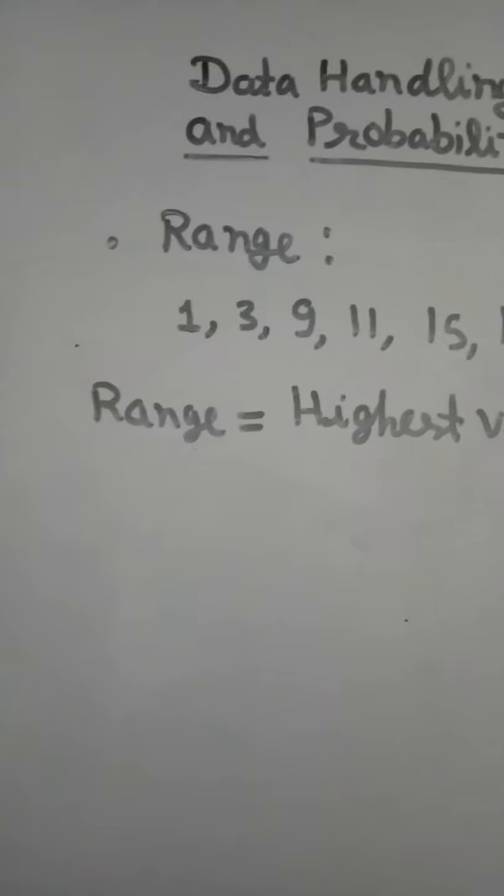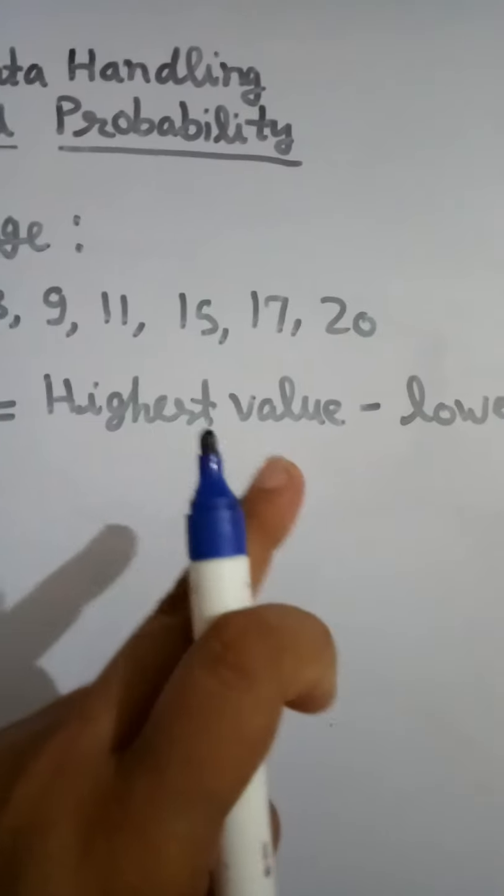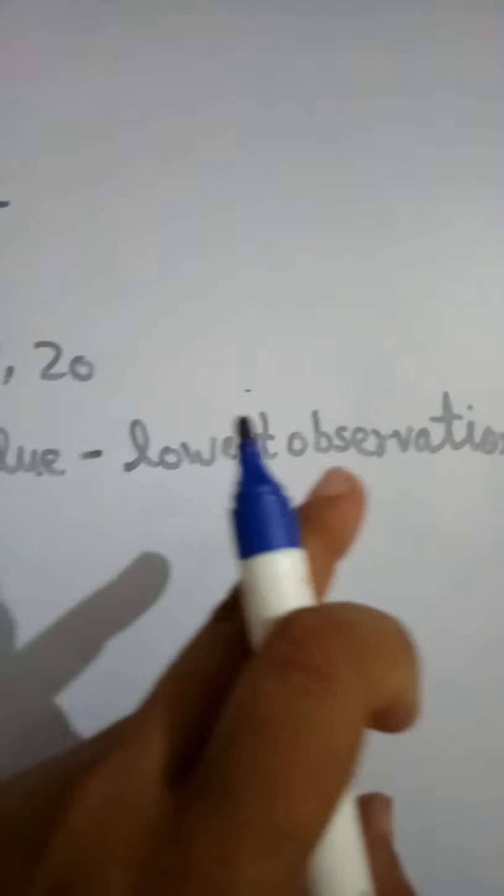This is the formula of range. Range is the maximum value minus the minimum value.